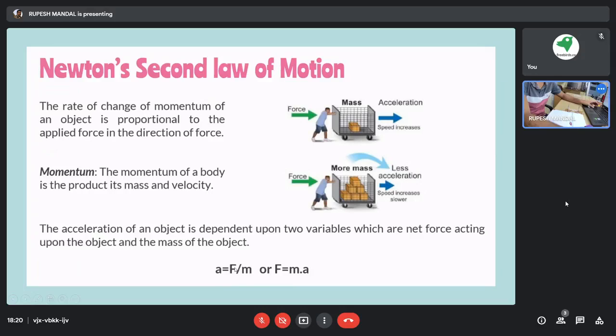When we are applying the same force and the mass is getting more, definitely the acceleration will come down. So this illustrates our second law of motion. You can also practice this at your home. You can take help from your parents or guardian, and you can do this.